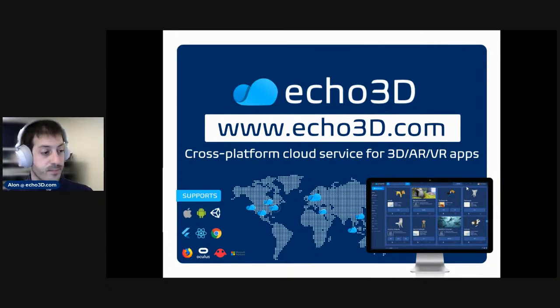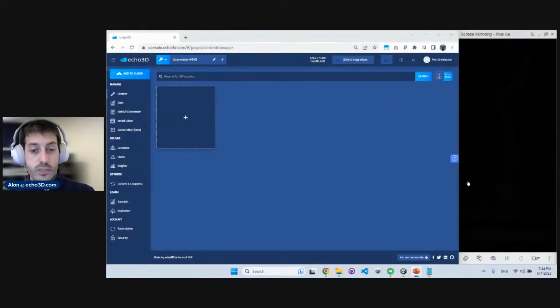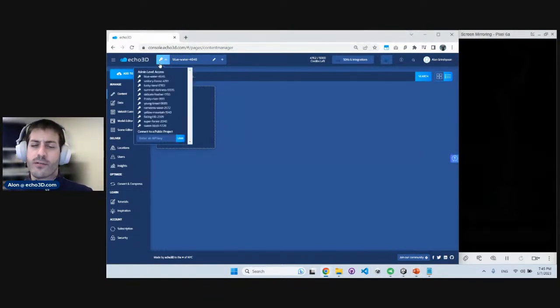So let's dive in. Once you register, you will get access to our platform. That's what you see here on the left, our console. On the right, you see my phone. When you register, you get a project key or an API key. That's basically your collection of 3D assets. You can have multiple collections. These are almost like folders or different repositories of 3D assets.